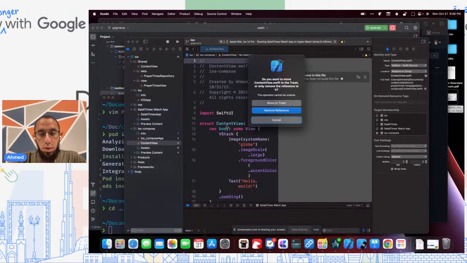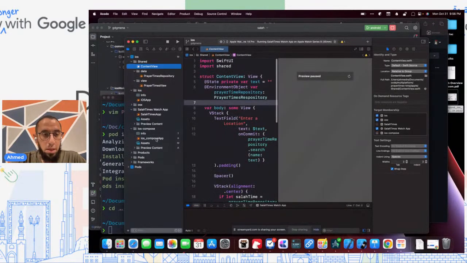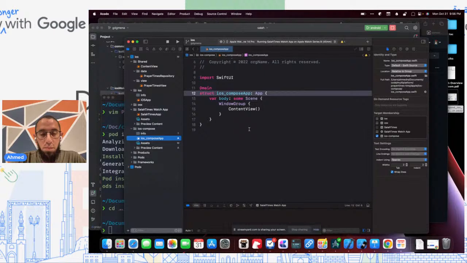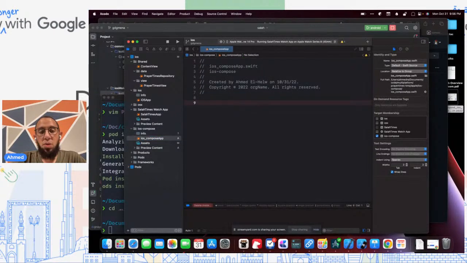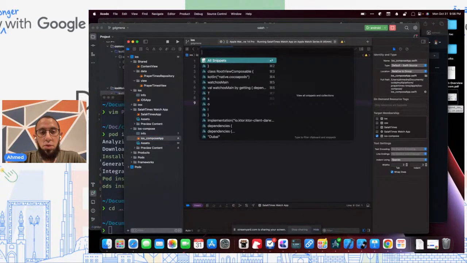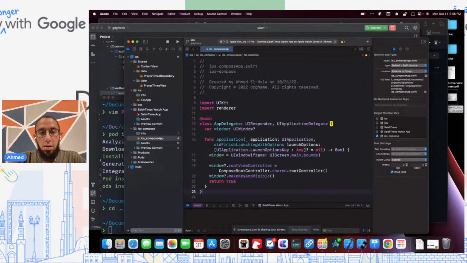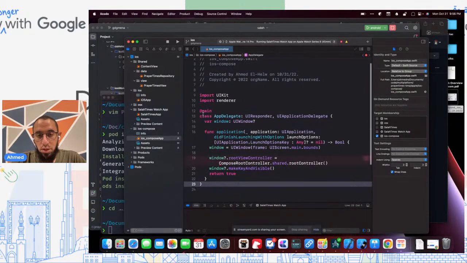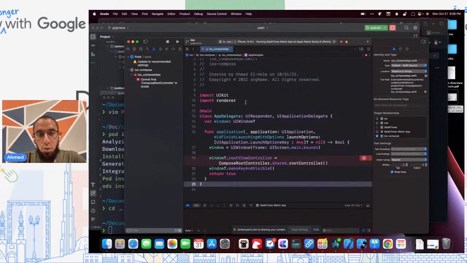We don't need this content view anymore because this is for SwiftUI, and what's generated here is SwiftUI. What I do need is a main that supports iOS app delegate. So let's change this target to iOS compose, and let's build. And it's still building because, yes, from last time this didn't exist. We've added it, so hopefully now it'll be able to see it.